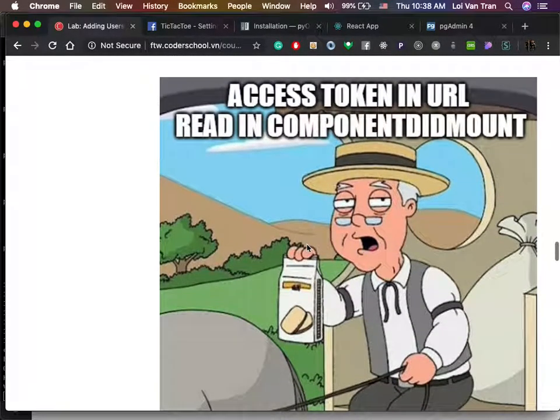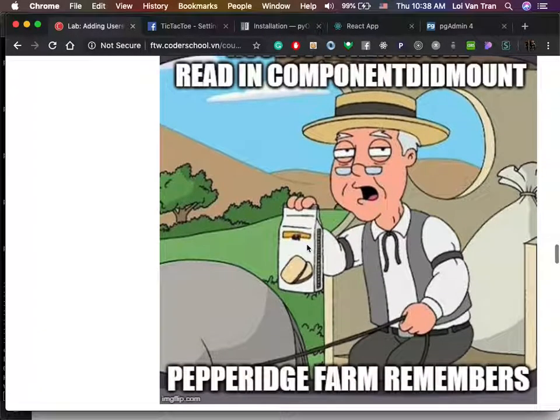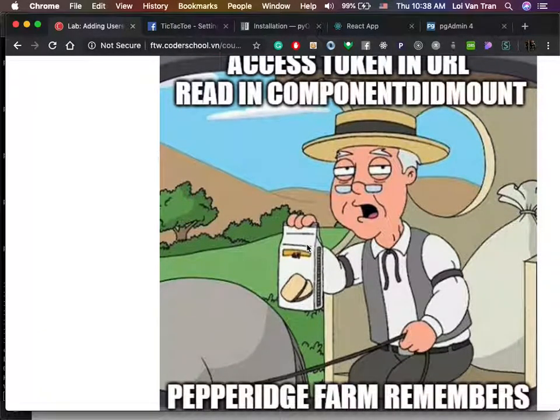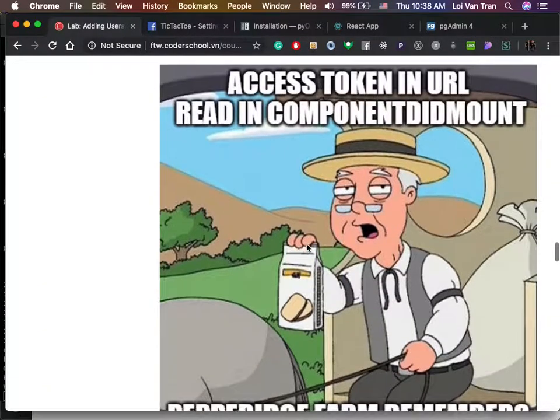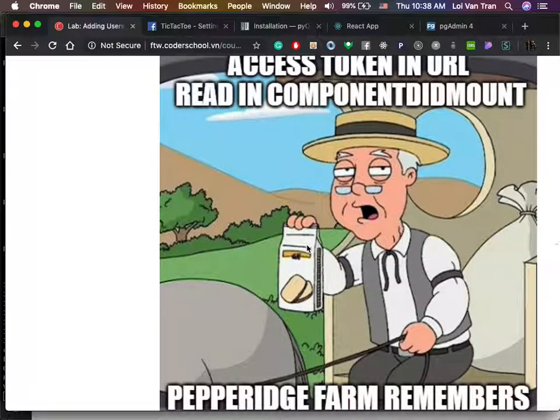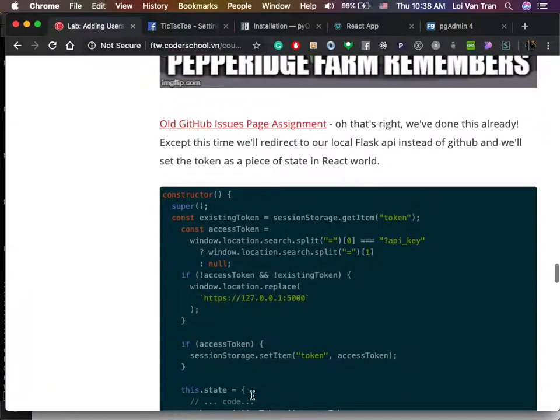Here's a funny little image that Charles put, because I guess this is him thinking about how he used to work back in the day, being an old man. Yeah, so we've done basically the same thing. The truth is we've done the same thing before, except we didn't explain it as much. Okay, we said we did it with Node.js.